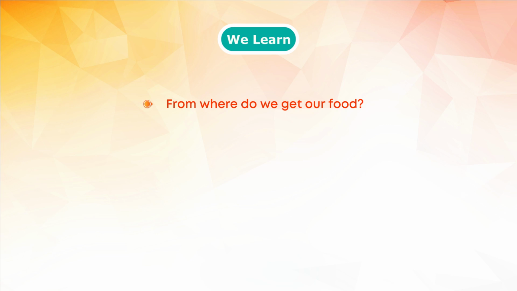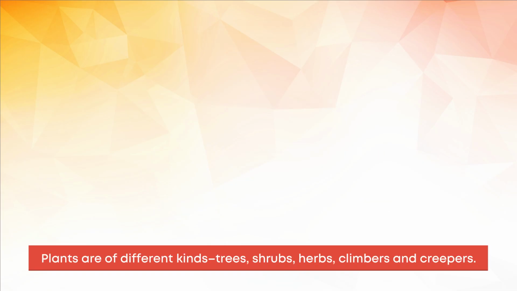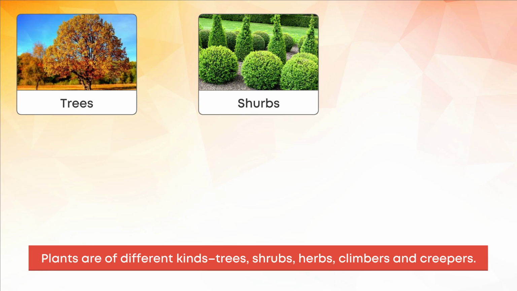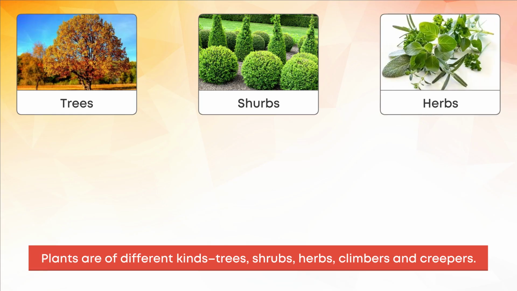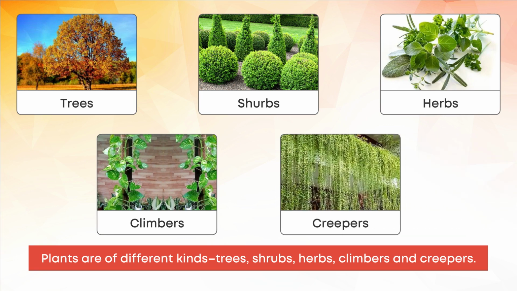From where do we get our food? From where do animals get their food? How do plants help us in giving food? Yes. Plants are of different kinds: trees, shrubs, herbs, climbers, and creepers.